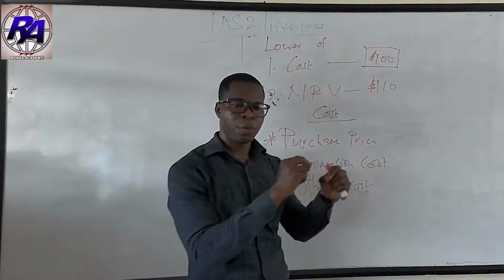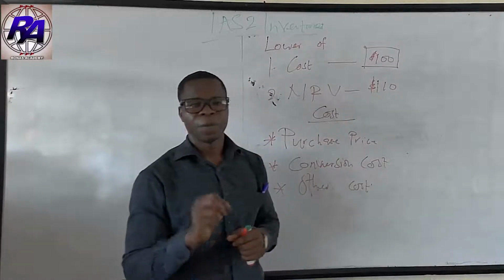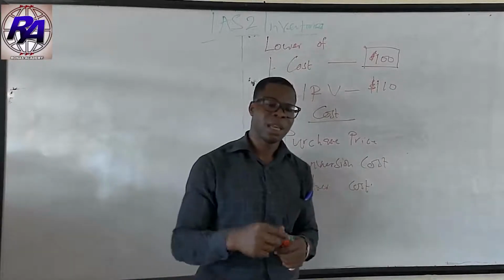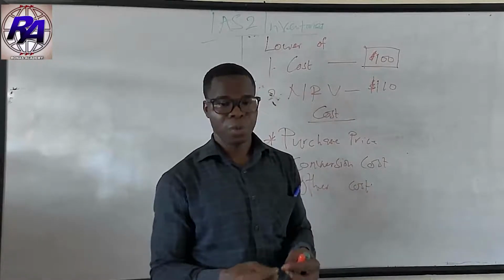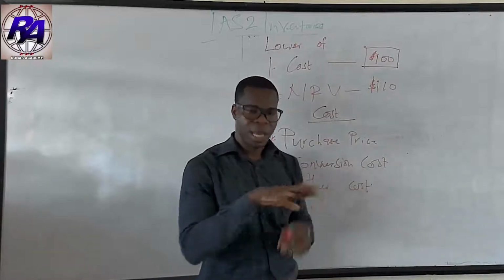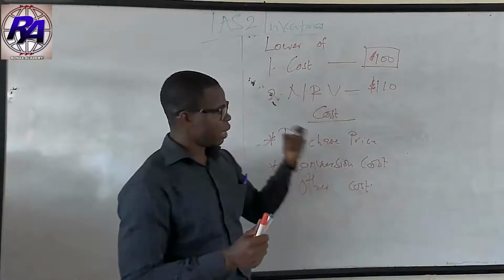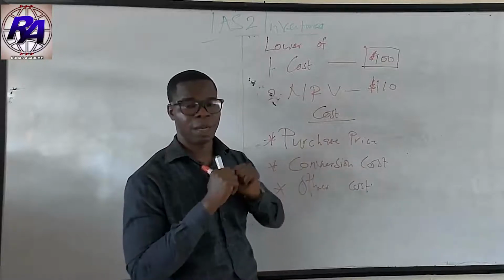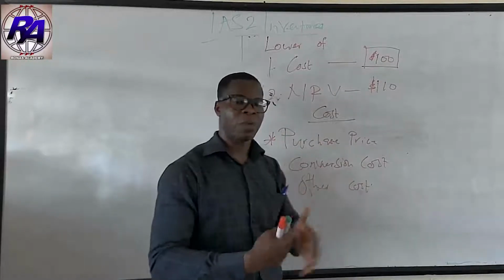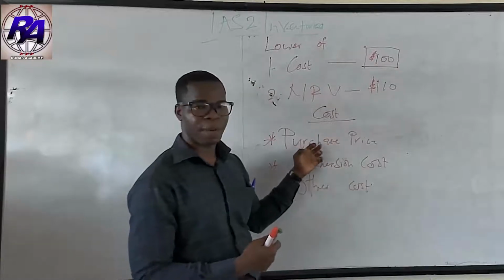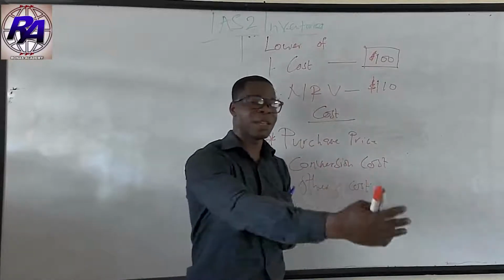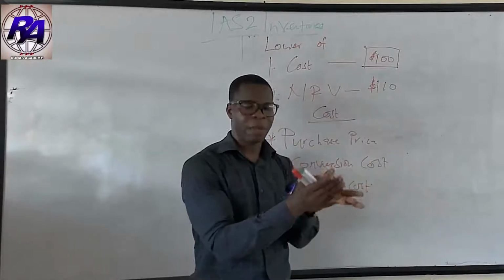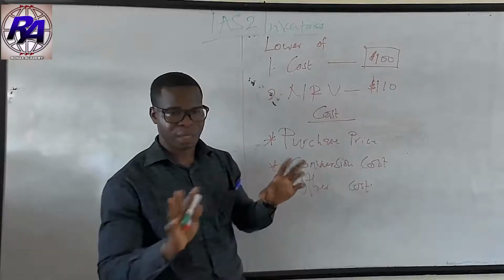And we will take into consideration non-refundable tax. So if there is any non-refundable tax, we add. And if there is any refundable tax, what do we do? We are going to less it, depending on the situation in the question. Sometimes the non-refundable tax is already embedded in the purchase price, therefore you don't do anything to it. But if it is a refundable tax and it is embedded in the purchase price, that is when we less. But if it is a separate item, if the refundable tax is a separate figure, separate value from the purchase price, we don't subtract it at all.